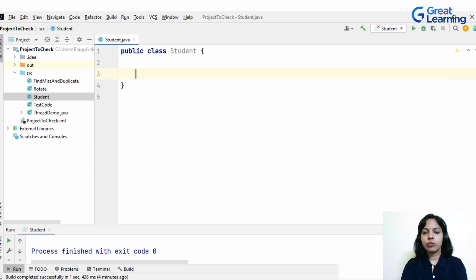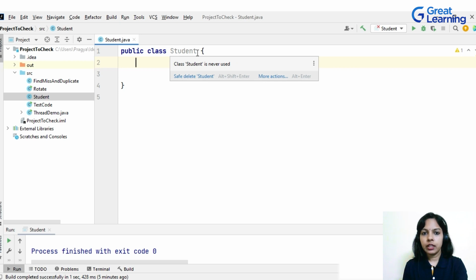Now in this, I have to create the properties and methods. Let's first create the properties. Properties are implemented with the help of variables in Java programming. You can see here that the class keyword is already used and the name of the class is already created by just defining a file. So class student is already created for us. The curly brackets will encompass everything that this class should consist of.